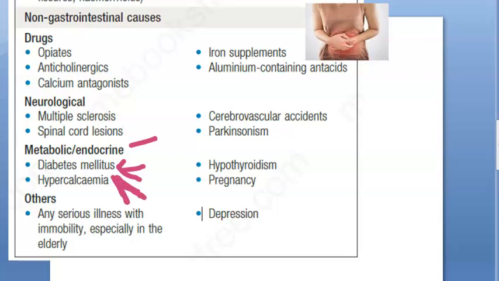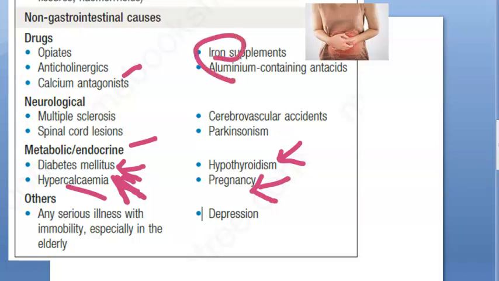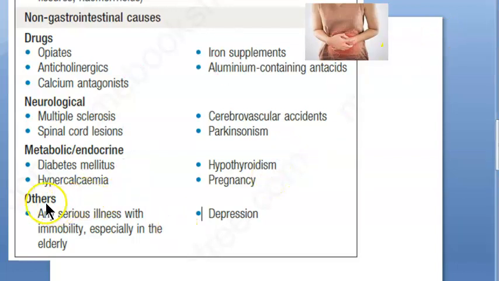Hypercalcemia. See, there they blamed calcium antagonist. Here they're saying hypercalcemia, more calcium. Hypothyroidism. What happens in hypothyroidism? Come on, you yourself will say. Yes, the metabolic rate is slow. The body doesn't metabolize things. It's just sleeping. Constipation. Pregnancy, what happens? Progesterone is more. And also these people could be taking iron. Constipation. Then let's go to others.